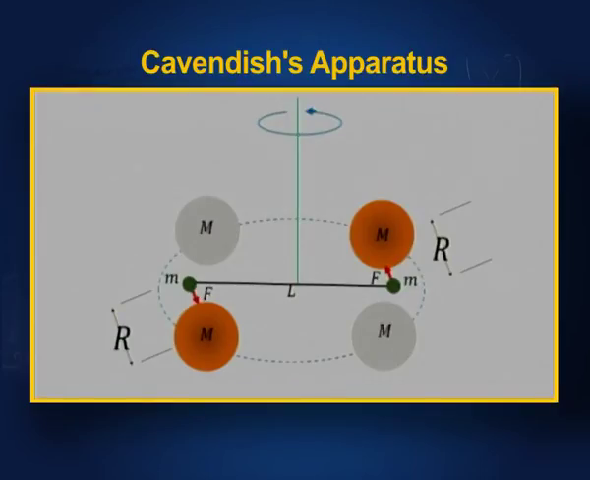This is the beam, and these are the positions of the masses. The distance between the large mass and the small mass is r, and the length of the beam is L. It is suspended by a fiber or by some thread, and you can see that when the balls are in this position, the beam is deflected in this direction. When the balls are in the opposite position, then the beam is deflected the other way, and the mean of these two, and several such observations, is taken.